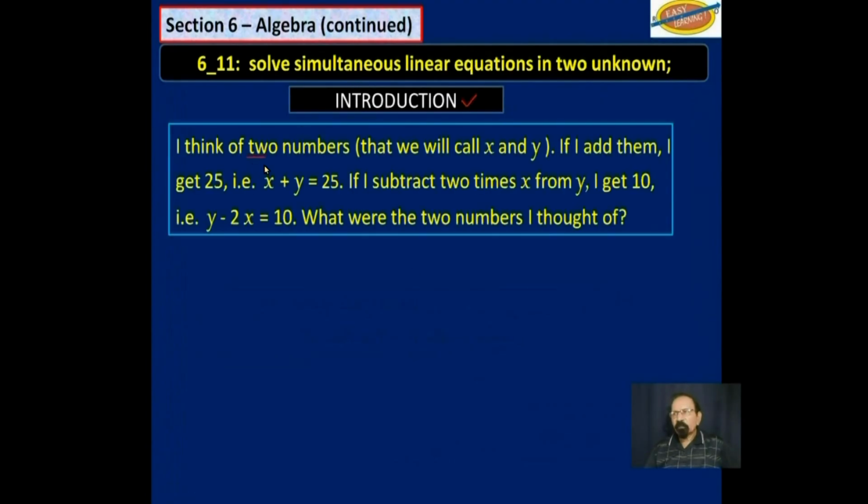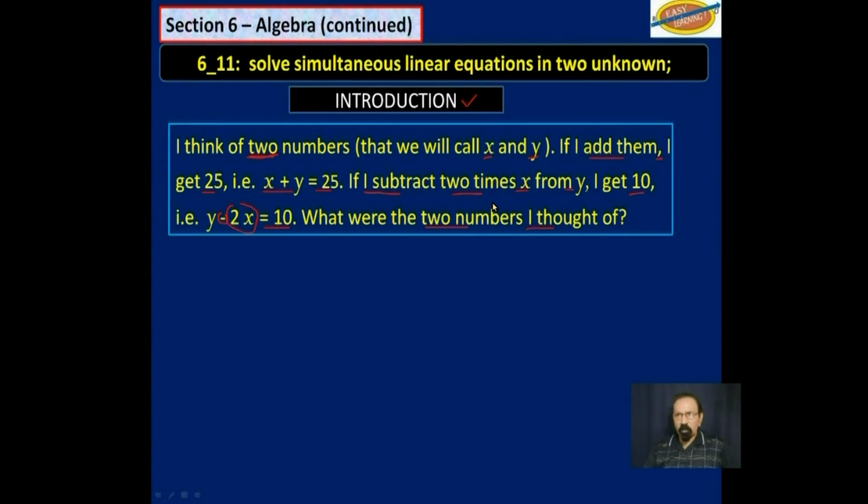I think of two numbers that we will call x and y. If I add them, I get 25. That is, x plus y is equal to 25. If I subtract 2 times x from y, I get 10. That is to say, 2x subtracted from y is equal to 10. What were the two numbers I thought of?